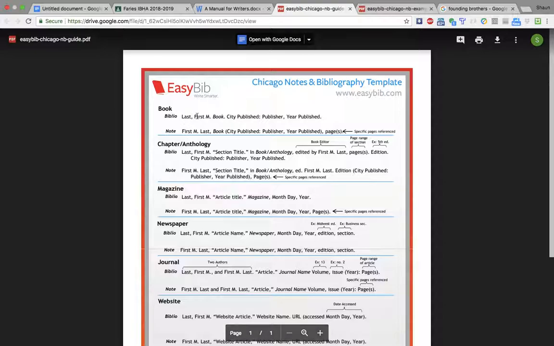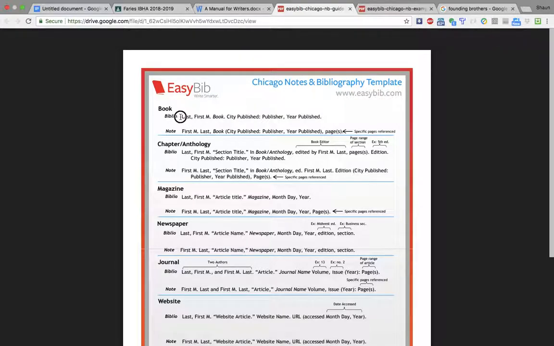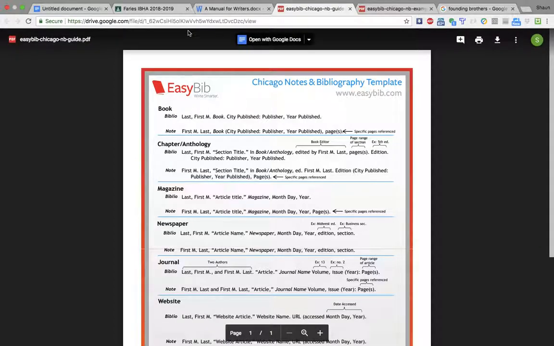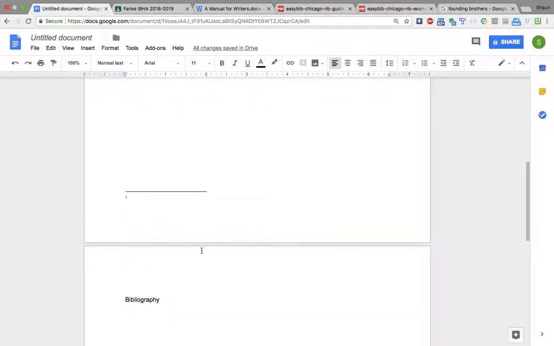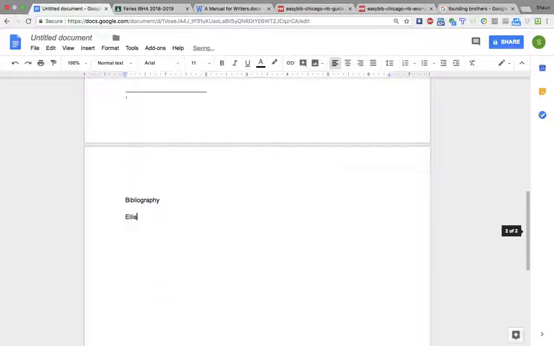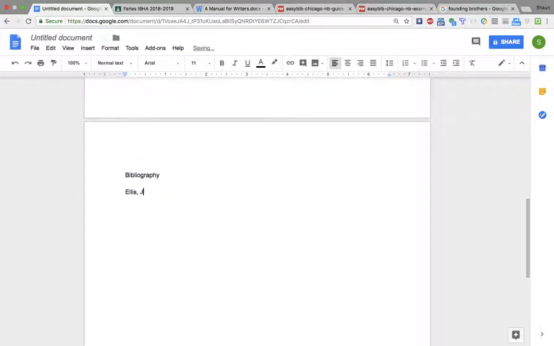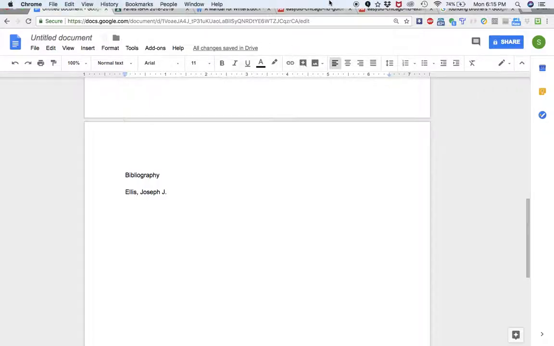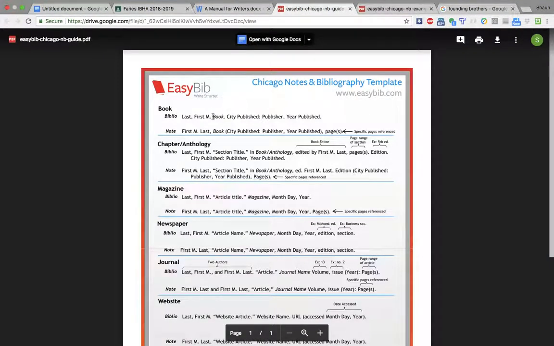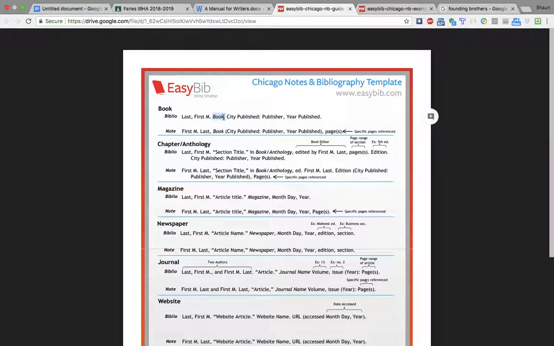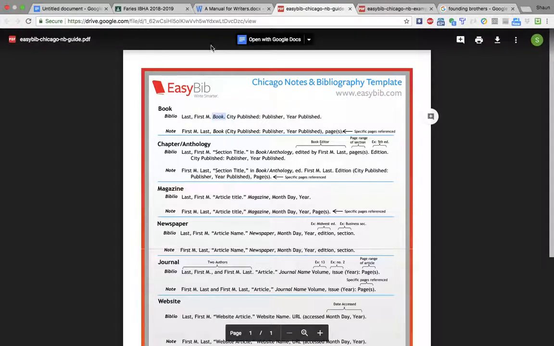So we're citing a book. Biblio stands for bibliography, note stands for footnote. With the bibliography, it's last name, comma, first name and initial. Let's do this piece by piece. The last name is Ellis, comma, first name Joseph. He does give his middle initial, so you want to include that. So that's Ellis, Joseph J. Okay, what else do we need? We need the book, and we need to put that in italics. So the book is Founding Brothers.